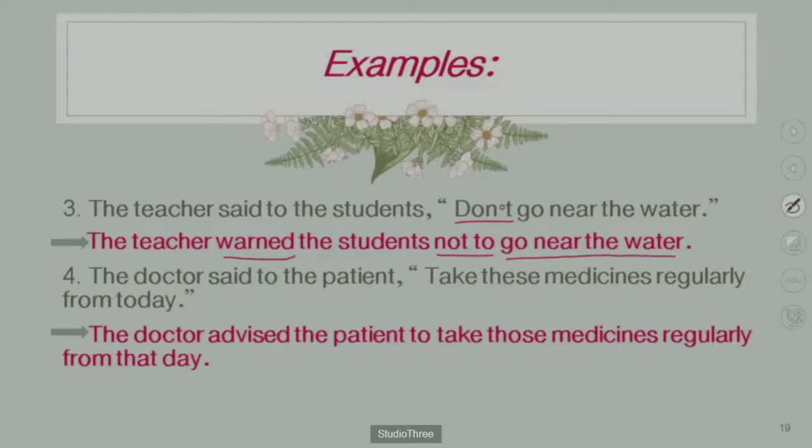Next: the doctor said to the patient, "Take these medicines regularly from today." The doctor advised the patient. See guys, "advised", because a doctor is always advising for caring for our health, the patient to take those medicines regularly from that day.